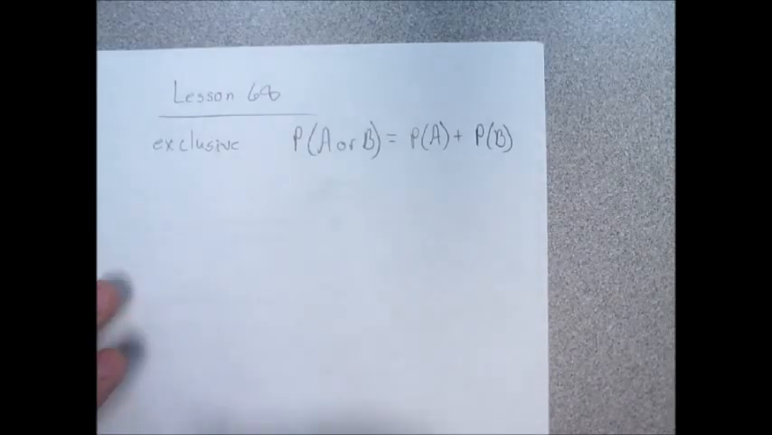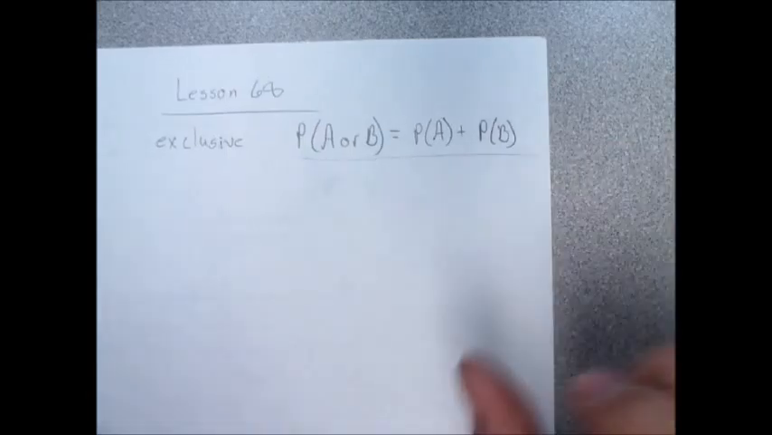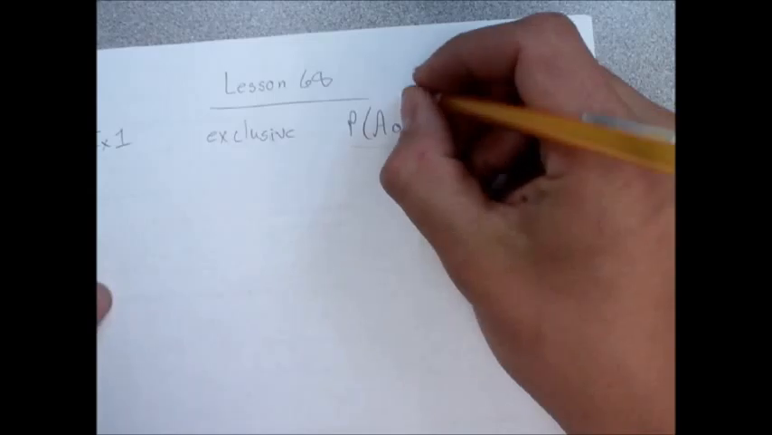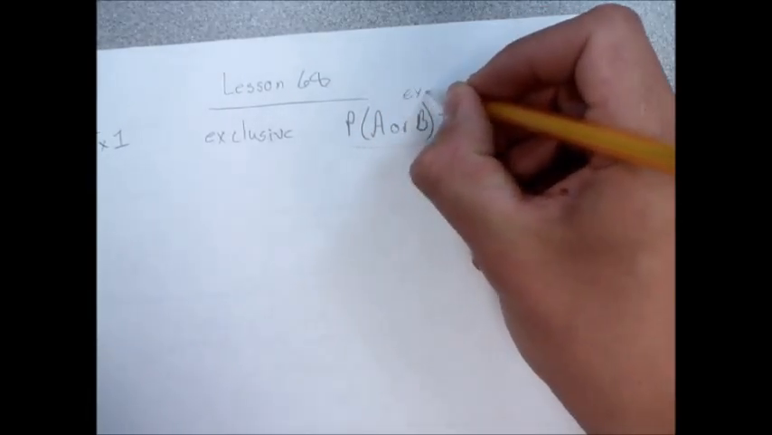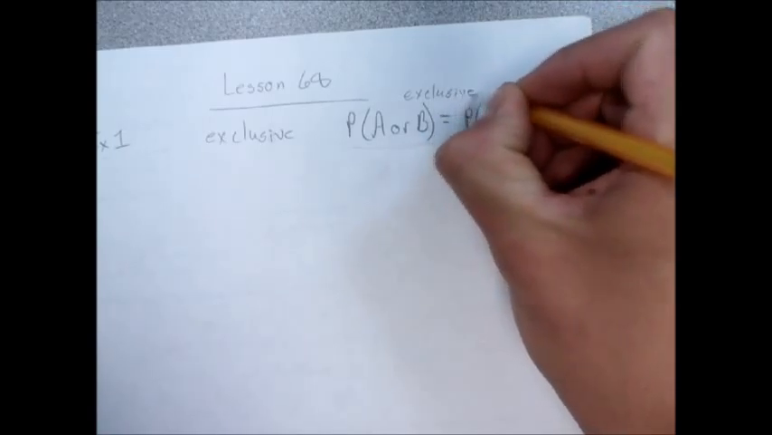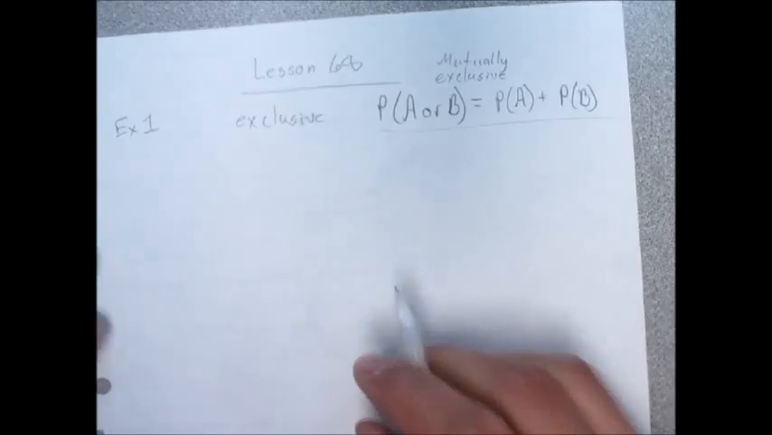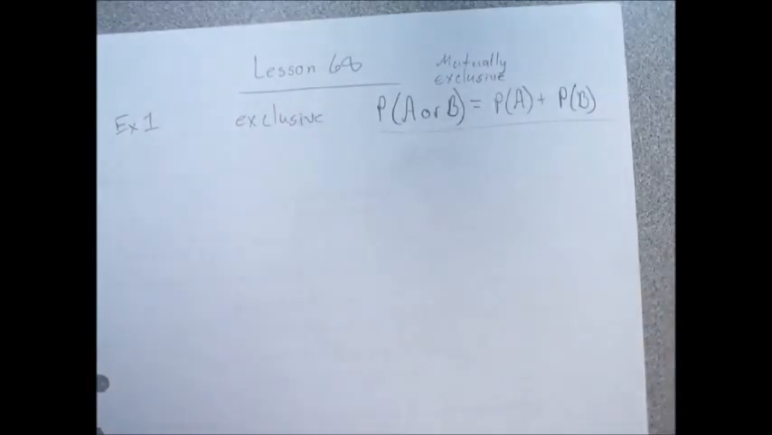Now, using this kind of, we're going to call it a formula, okay? Using this kind of formula, this is mutually exclusive events formula, if you want to write down the label. Okay, mutually exclusive events.